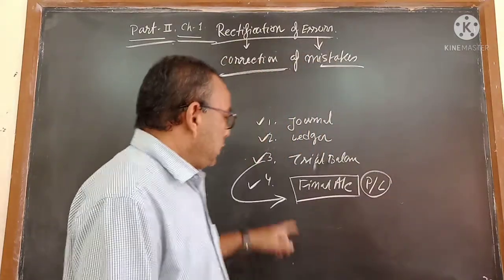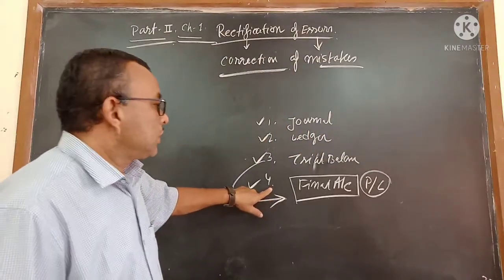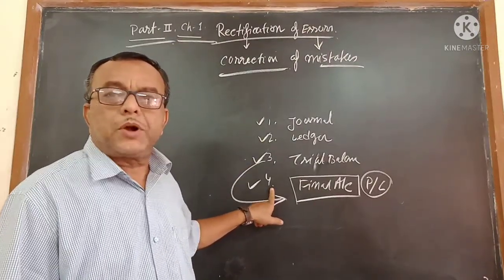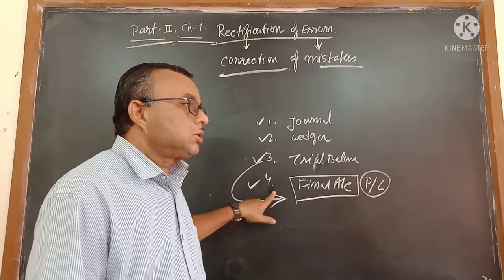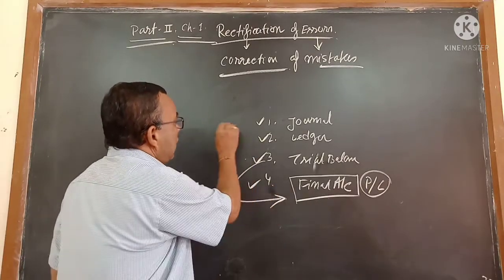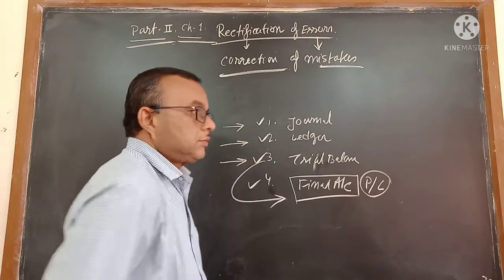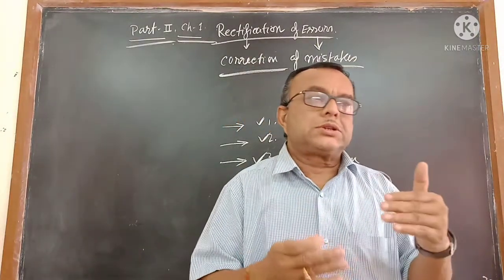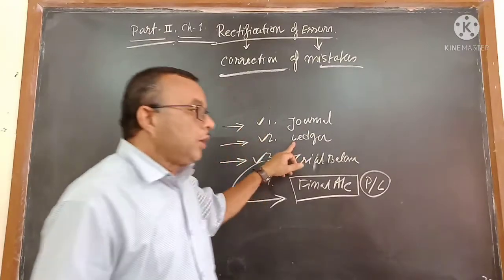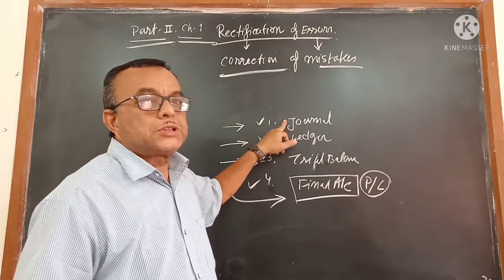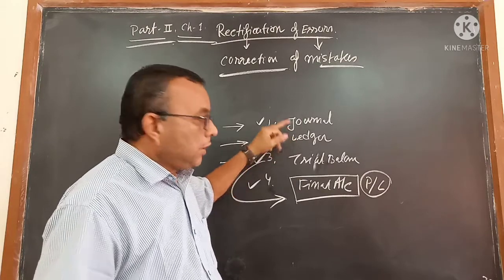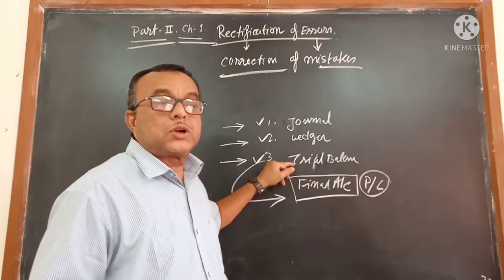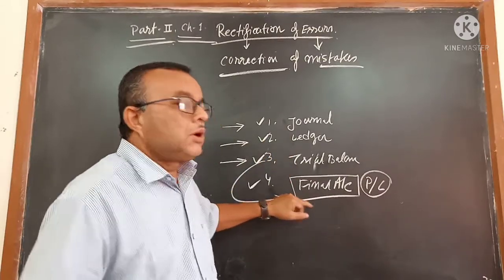After reaching the fourth place, you will be able to know whether your business is getting profit or loss. But the question is, you have to cross the 3 steps first, and these 3 steps are each related to the others. The ledger posting you are doing is taking the transactions from the journal. Whatever you wrote in the journal, you do the ledger posting, whatever you wrote in the ledger, you do the trial balance, and whatever you write in the trial balance, you will use for the final account.